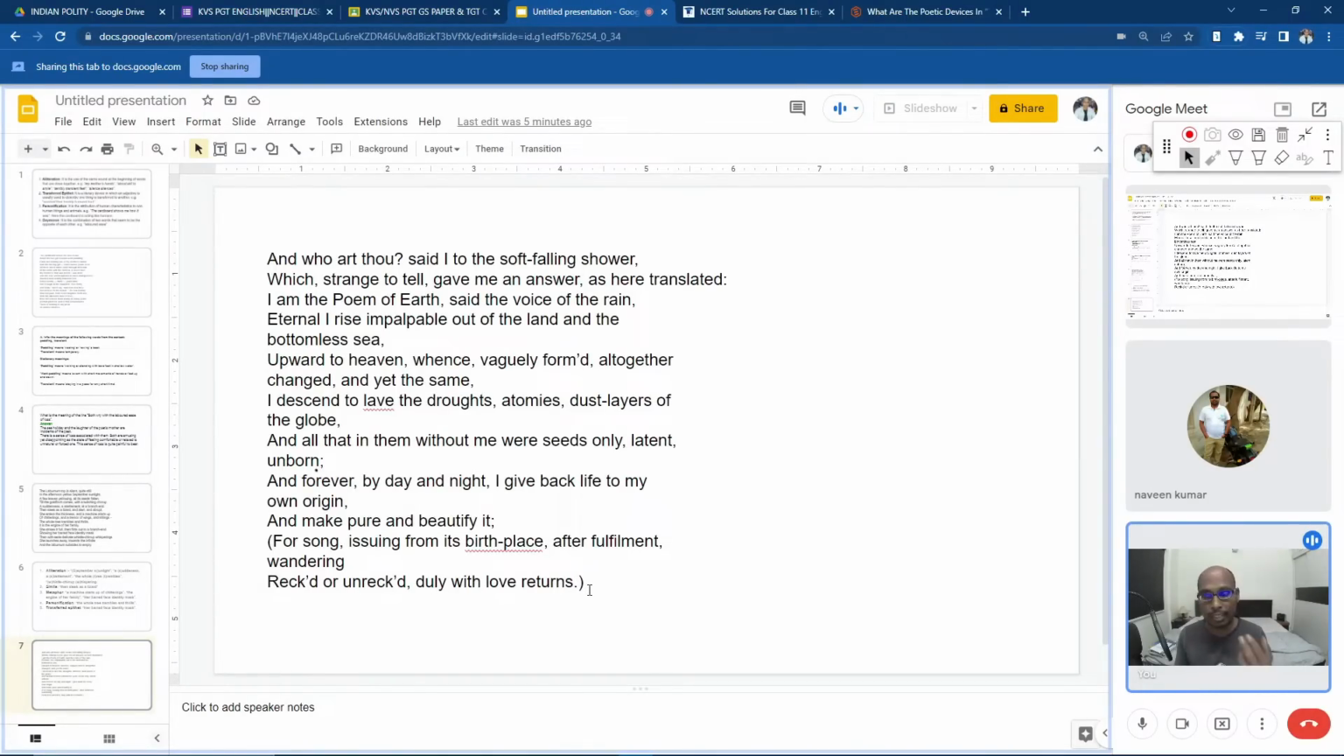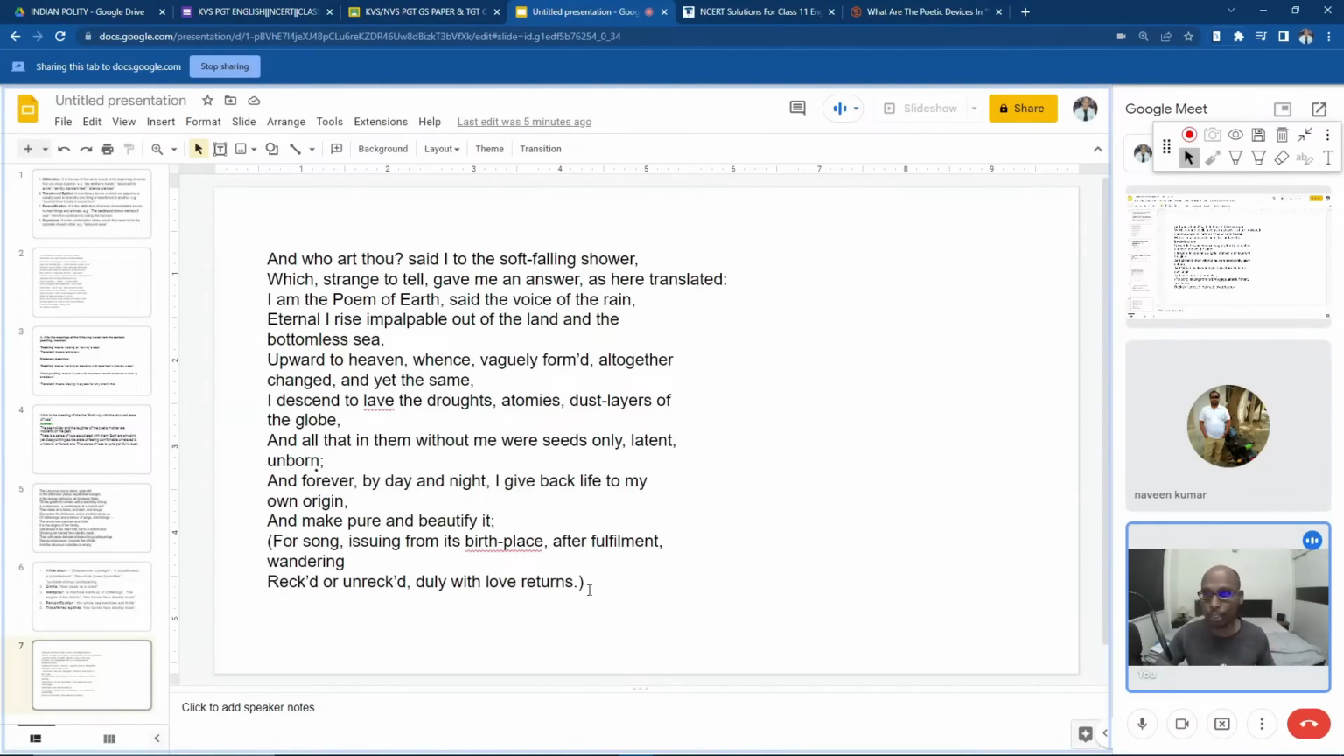So these last two lines are kept within brackets because it is telling that whether you love me or not, whether you like me or not, I will do my duty honestly to my origin. Wrecked or unwrecked, loved or unloved, respected or not respected, I'll return to give life to my origin. Here the voice of the rain says that without rain everything will become dead and there is no life on the planet Earth. That's why it is almost like a god or goddess who can breathe life into our bodies. So this is the third poem, The Voice of the Rain, written by Walt Whitman.